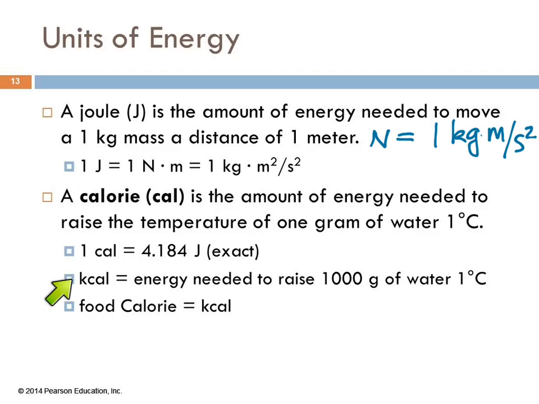So a kilocalorie is 1,000 calories. It's the energy needed to raise 1,000 grams of water 1 degree Celsius. Now this calorie has a lowercase c. This is not the same as the calorie in your food. A dietary or nutritional calorie has a capital C. It's a big C calorie, and that's actually equal to 1 kilocalorie.